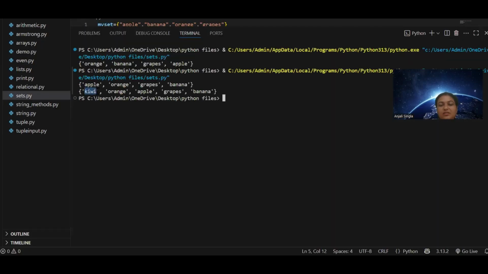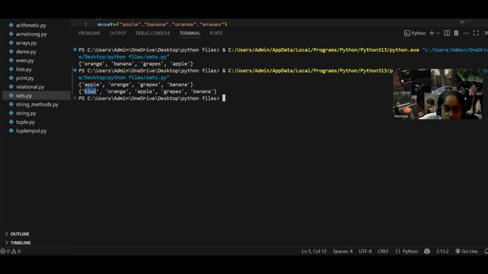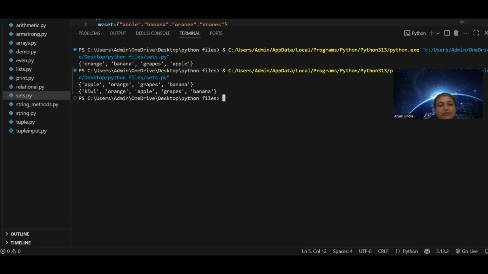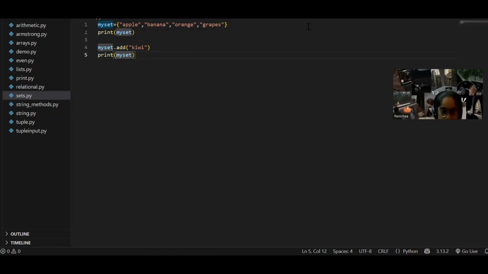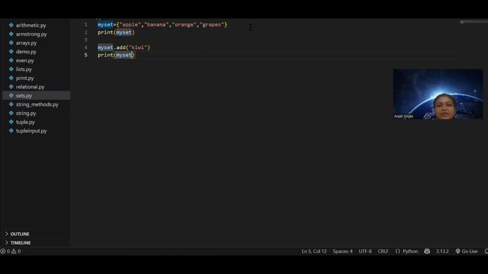So can you see kiwi is added, Renisha? Yes, please. Kiwi is added, but it is added at the first place. It should be added at the end. But as I said, sets are unordered. It is adding at any place. Okay, miss. So this is about adding an item in a set.